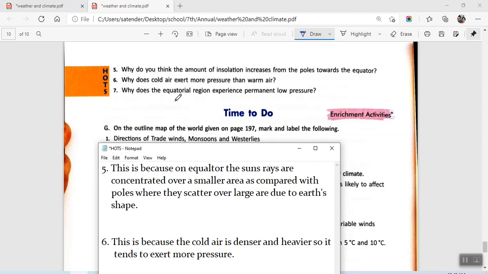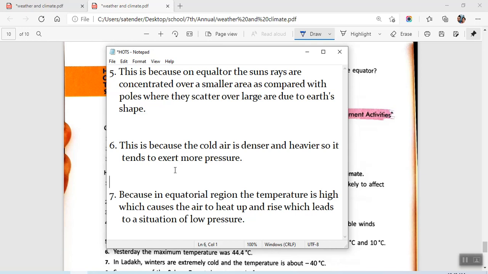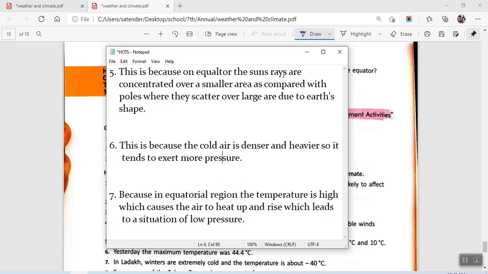The last question says, why does the equatorial region experience permanent low pressure? The equatorial region experiences low pressure because the air is constantly heated due to maximum temperature. It rises up, and that creates a condition of lower pressure. Because in the equatorial region the temperature is high, which causes the air to heat up and rise, which leads to a situation of low pressure.